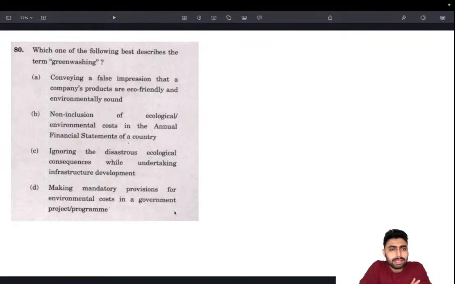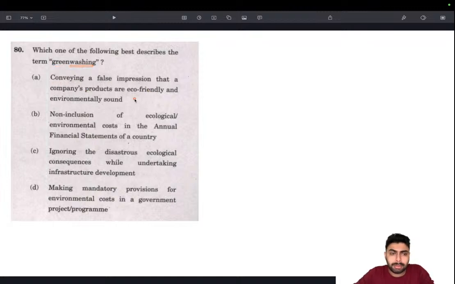Greenwashing. This is very easy. I think by now everybody will be knowing that because this is always in news. Greenwashing, the easy way we can connect it with is whitewashing. Whitewashing is not at all in a positive connotation, it's mostly in a negative connotation. Whitewashing somebody, or meaning that we are falsely conveying an impression of what they are not really is. So greenwashing is the same thing. We are conveying an impression that the entities are actually environment friendly even though they are not. A false impression is being created, and it's a malpractice. It's a malpractice, negative connotation. So understand that. Conveying a false impression.